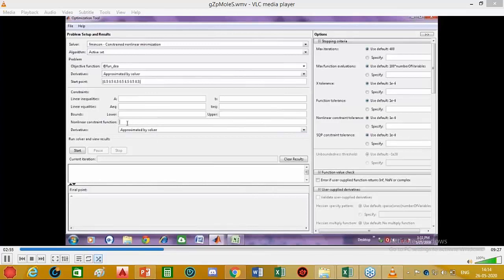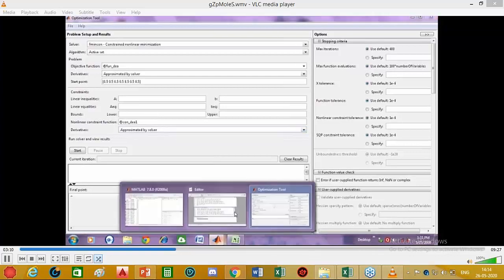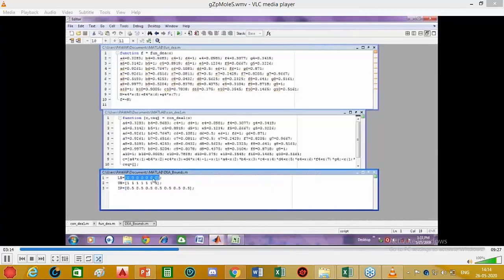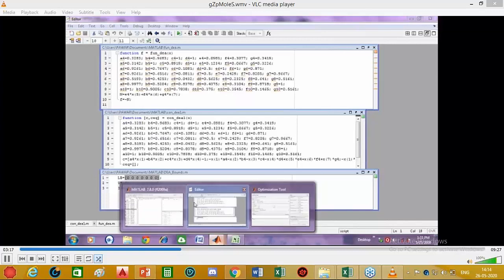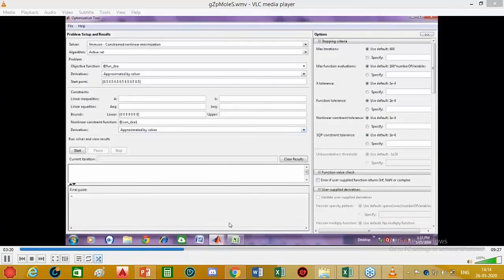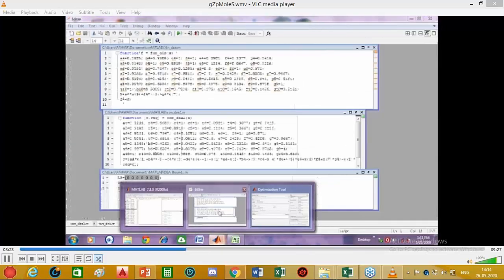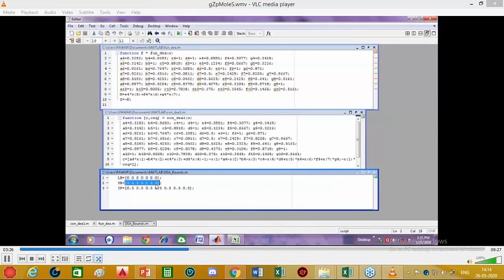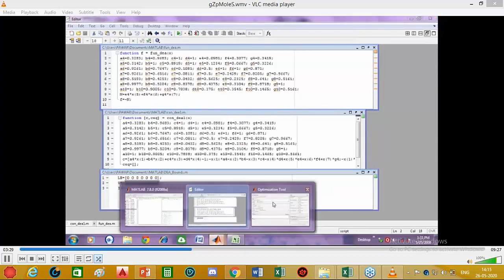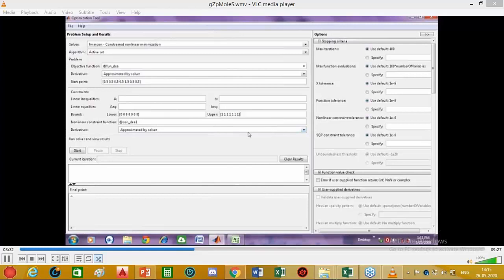Now we can input the M file for the constraint function, and lower and upper bounds. So let us start the program.